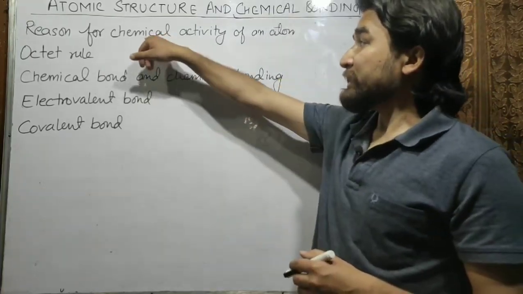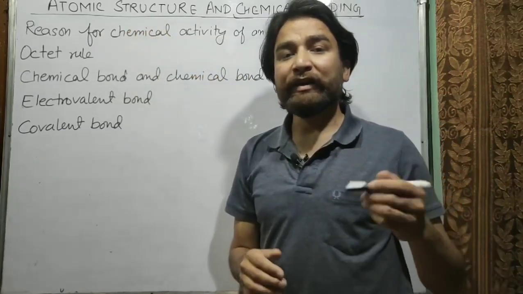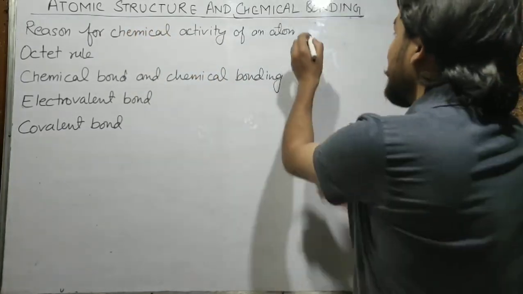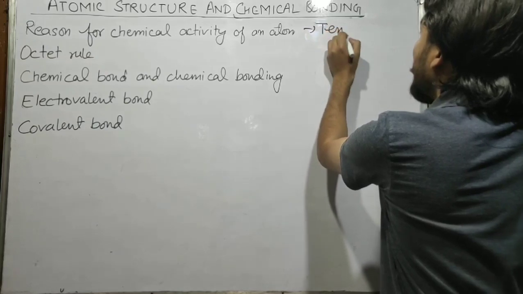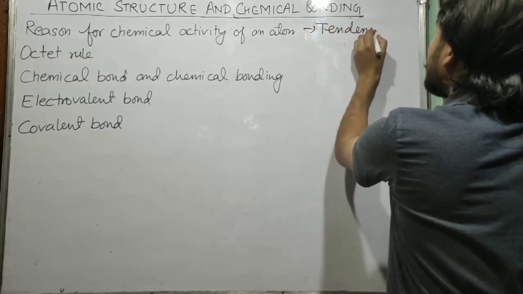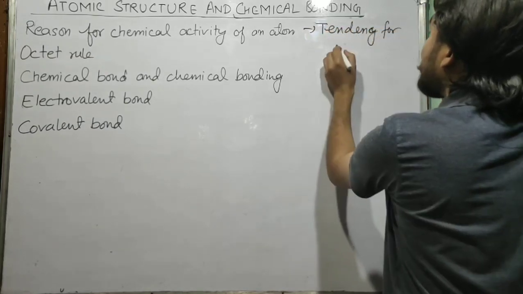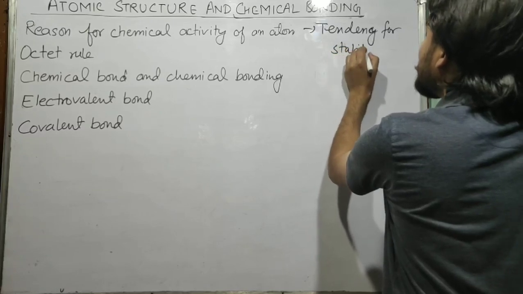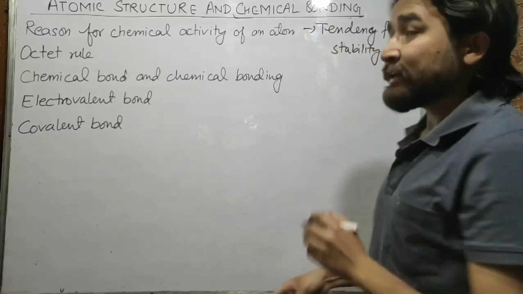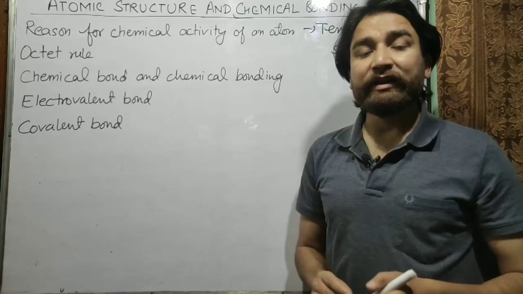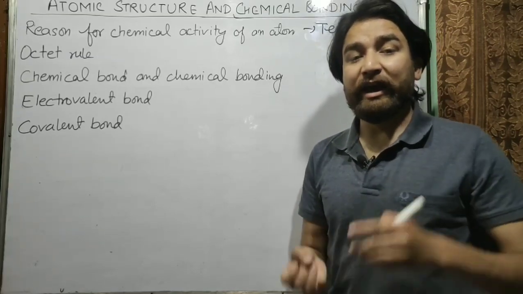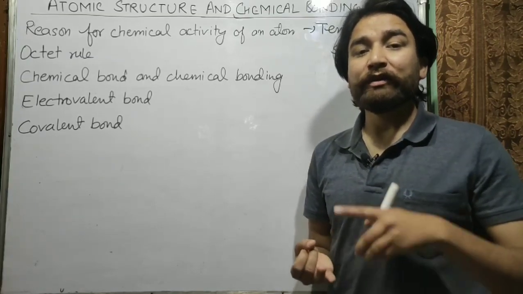So the reason behind the chemical activity of an atom is the tendency for stability. So what does it say? It says that every atom has the tendency to achieve stability. Every atom wants to become stable.